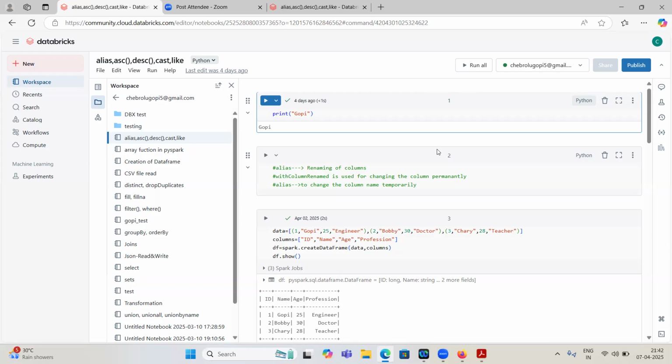And one more thing, it is very easy to use and learn. The Python language is like English script, right? That's why it is very user friendly.